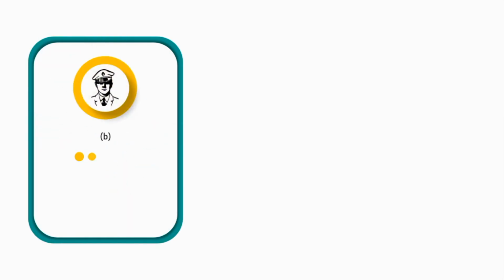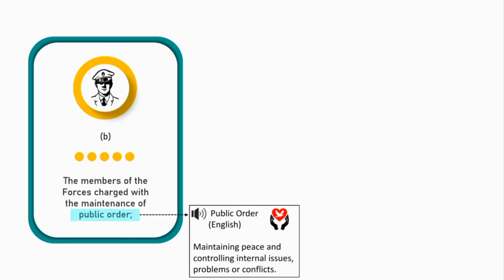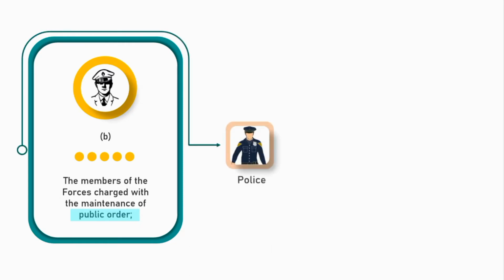The second category after the armed forces is the members of the forces charged with the maintenance of public order. Public order means maintaining peace and controlling internal issues, problems or conflicts. And when it comes to public order, the first thing that comes to our mind is police.